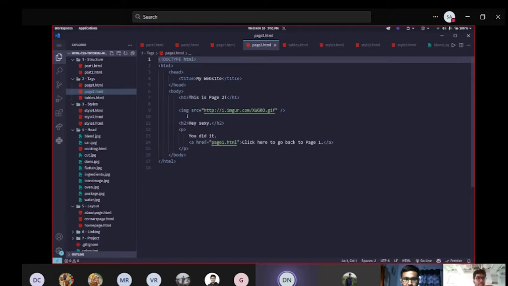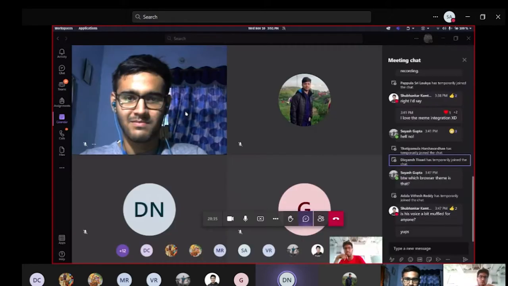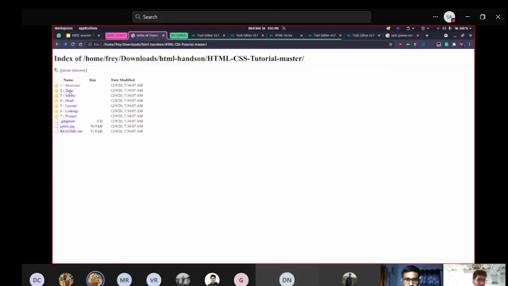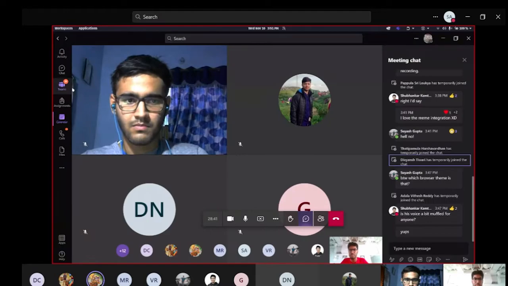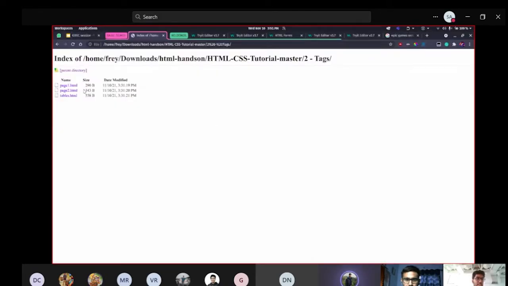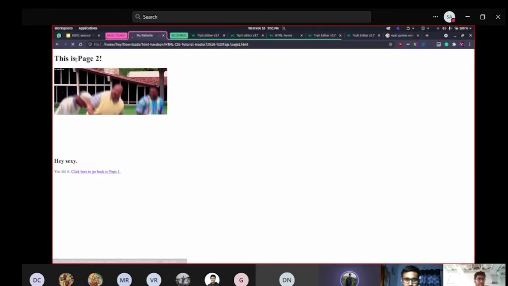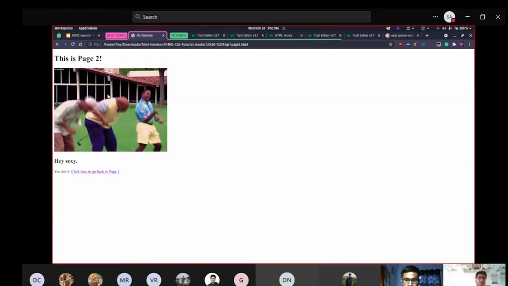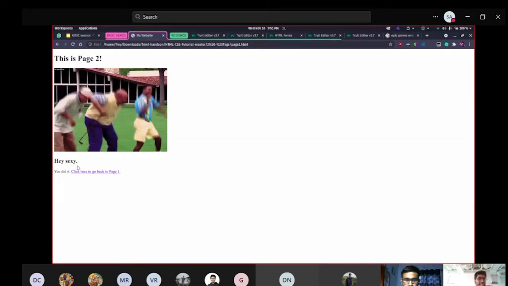Here we have a tag called IMG. If you remember from the slides, Slope already showed that. I'll show you. If you go to tags, was it page 1 or page 2? Page 2. If you open page 2.html, here you have a GIF, an image. A GIF is also an image, so you can show GIFs this way too. Now let's go back to page 1.